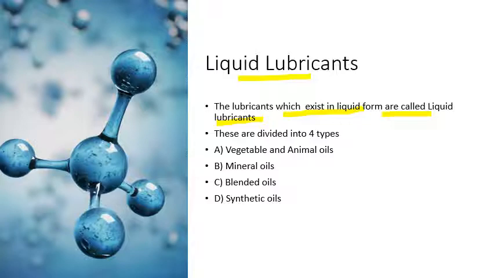We can divide them into four types: the vegetable and animal oils like mustard oil, whale oil, tallow oil. The second one is mineral oil. The third one is blended oils. And the fourth one is synthetic oil, that are man-made oils.